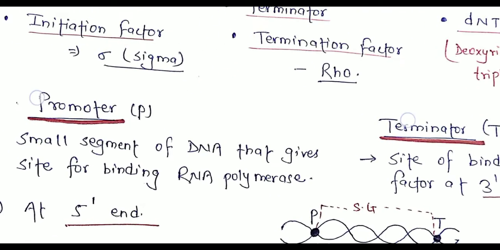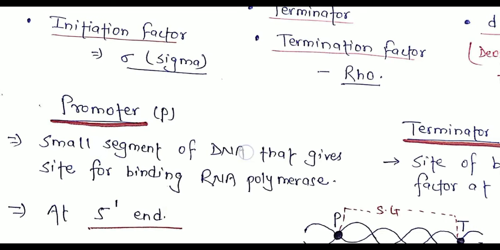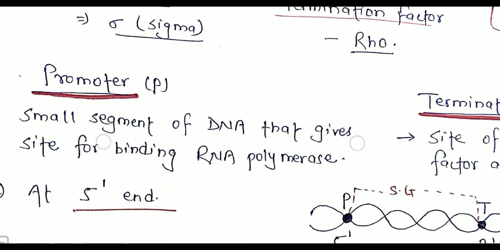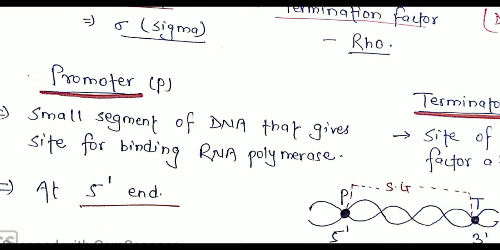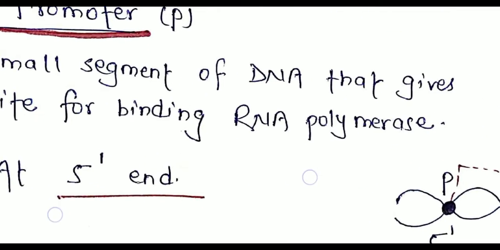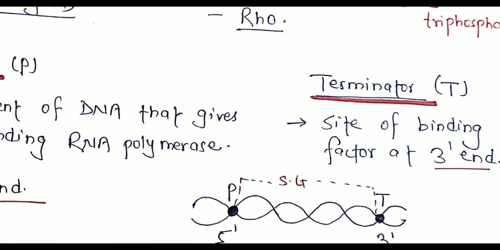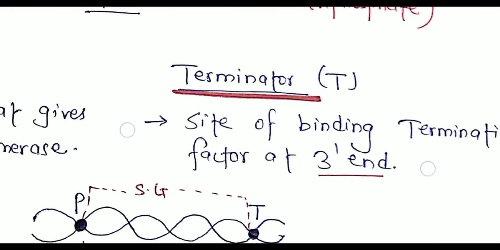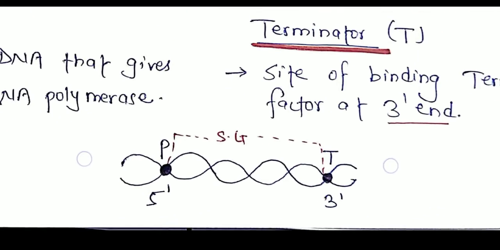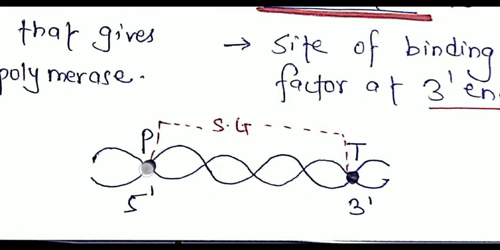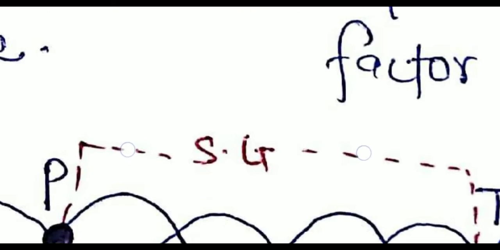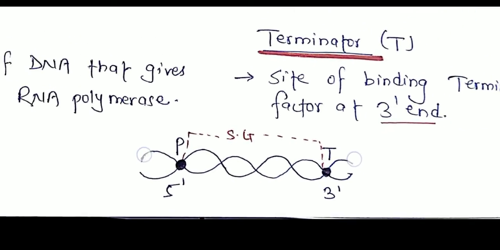We also need to understand some terms here, like promoter and terminator. What are they? Promoters are the small segments of DNA that give the site for binding RNA polymerase, which mainly occur at the 5' end, and the terminator is mainly at the 3' end, and it gives a site for binding of the terminating factor. In the diagram you can clearly see this is the promoter region, this is the terminator region, and this is the structural gene where the transcription occurs.